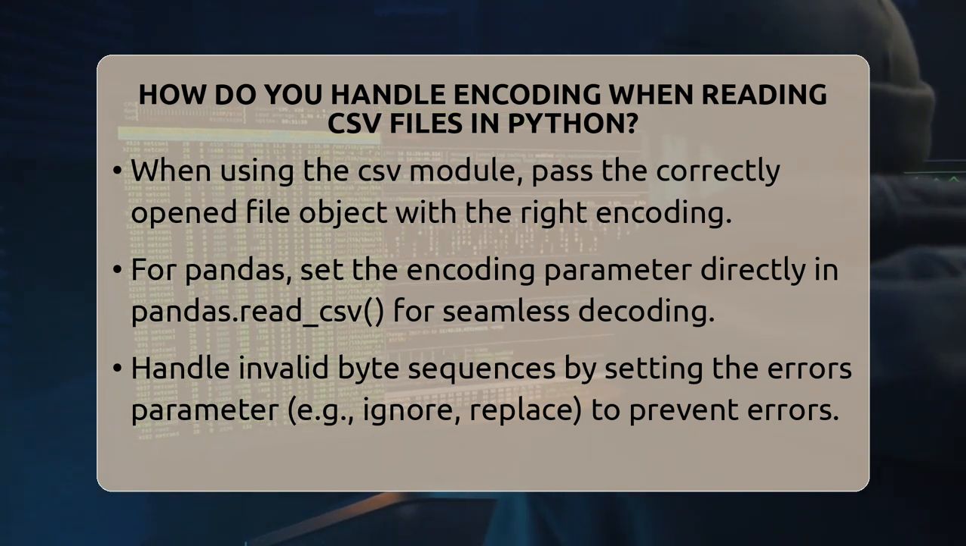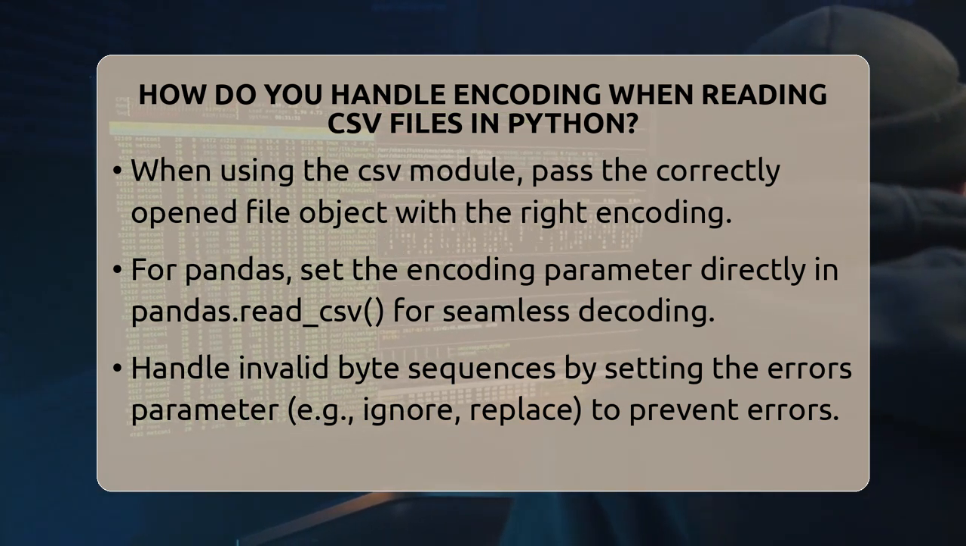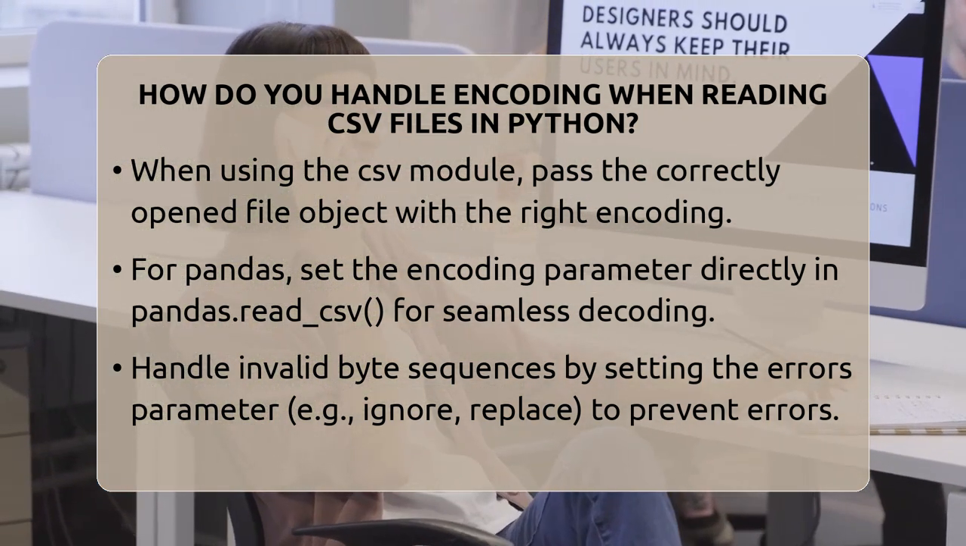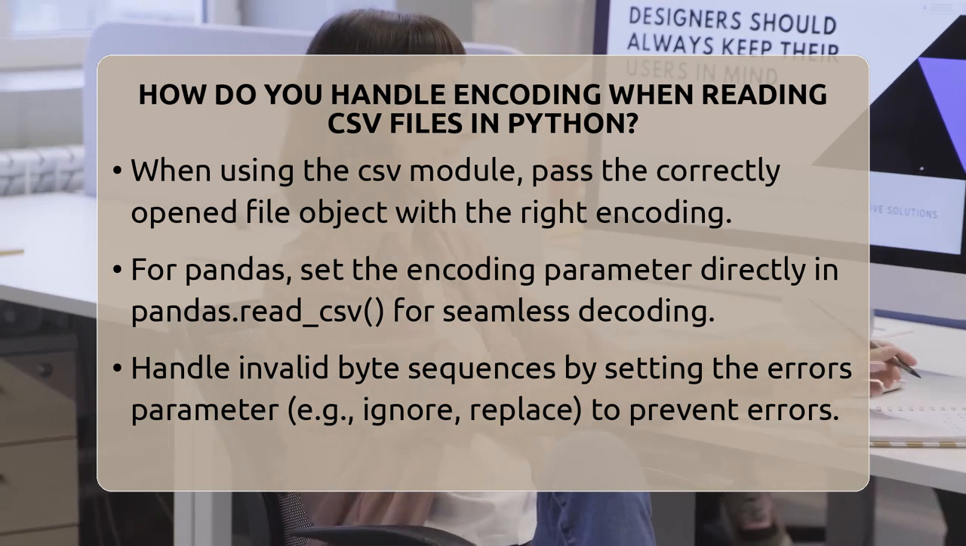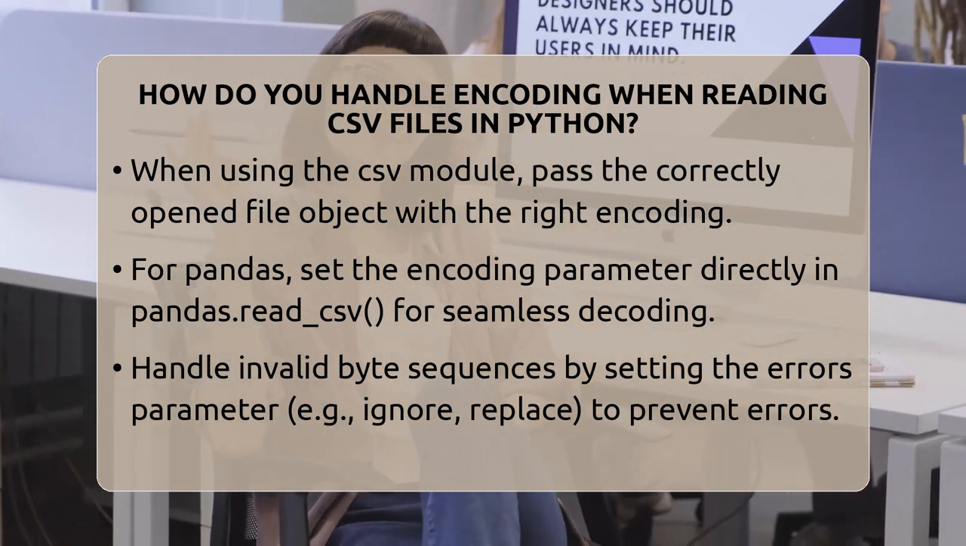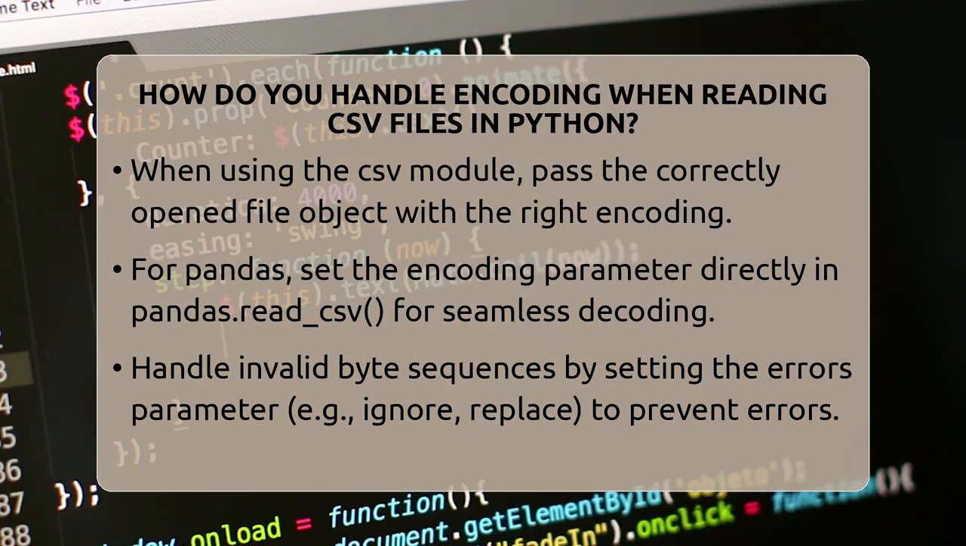Here's a simple example using the CSV module with a known encoding. Import csv. With open data.csv, encoding equals UTF-8, newline equals empty string, as csv_file. reader equals csv.reader csv_file. For row in reader, print row.